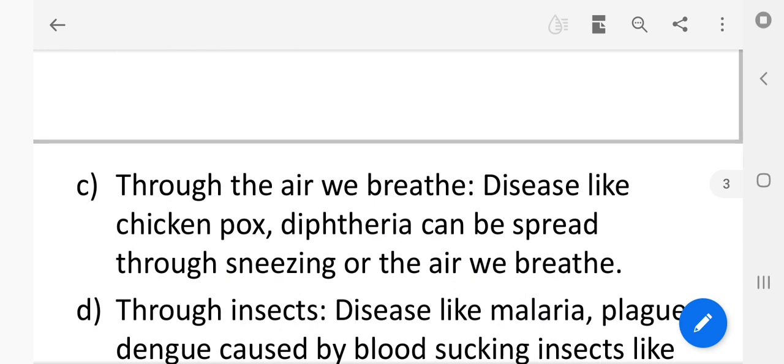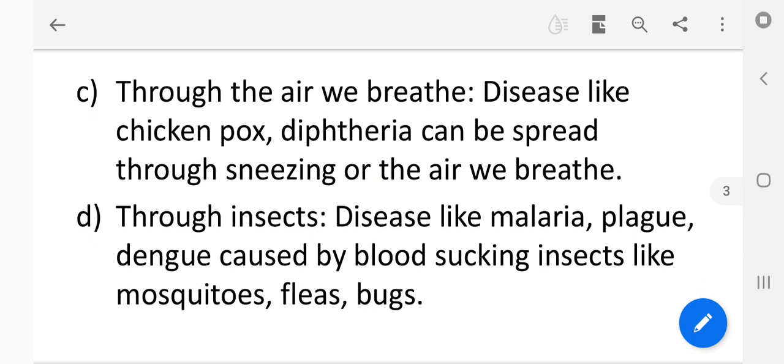Third, through the air we breathe. In the air also, germs that cause diseases like chickenpox, whooping cough, diphtheria and influenza are present in the discharge from the nose and mouth of a patient.